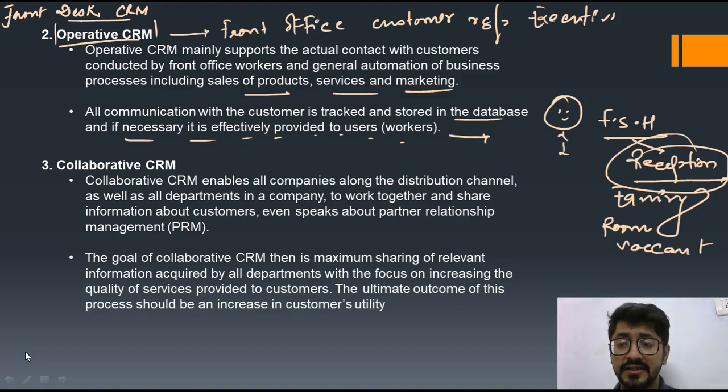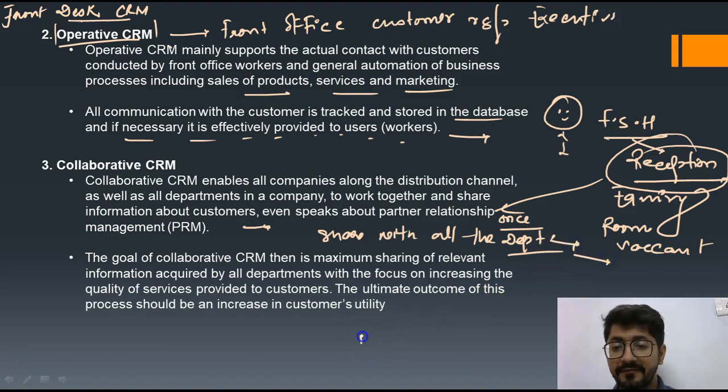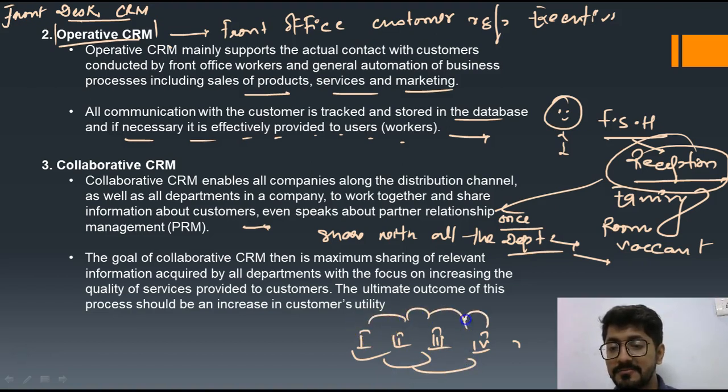What does it mean, guys? This means that information once received at the reception will be shared with all the departments. All the departments, when they are going to serve the customers, whose service has to be received by the customers. If there are 4 departments related to customer service or production, then they all share the information related to the customer, and this is known as collaborative CRM.